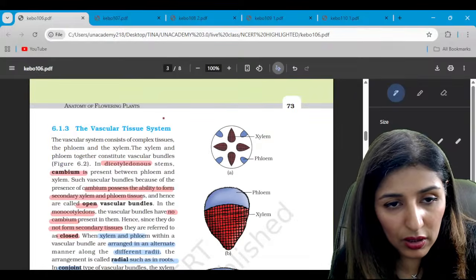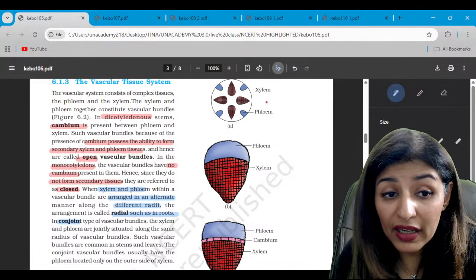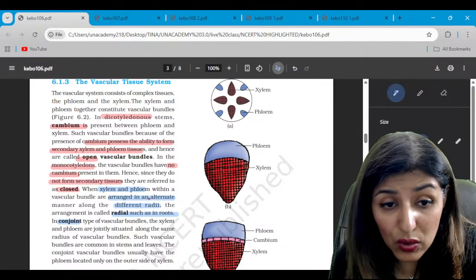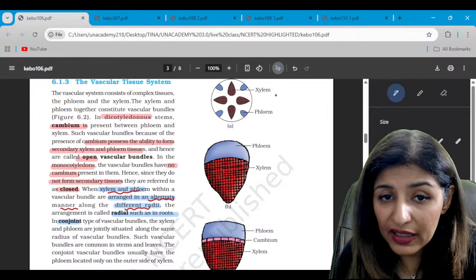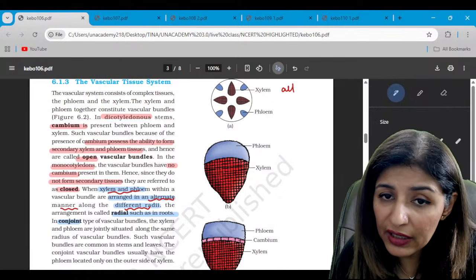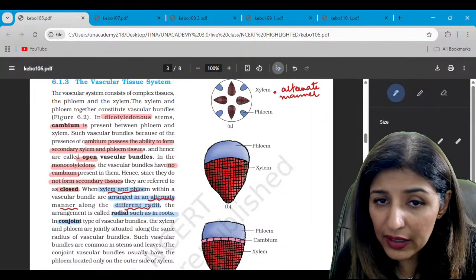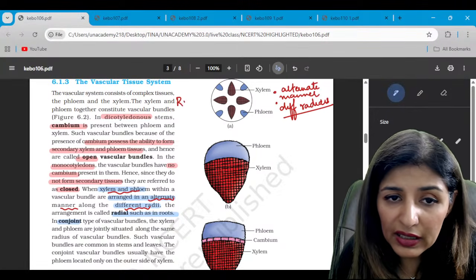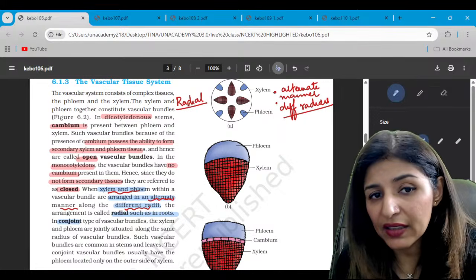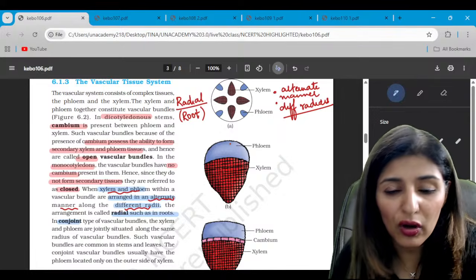Now, let's see the different types of vascular tissue. Here xylem and phloem are alternating with each other. So, when xylem and phloem are present in an alternate manner on different radii, this is the radial type of vascular bundle. These are radial vascular bundles. Radial bundles are always found in roots, be it monocot or dicot.